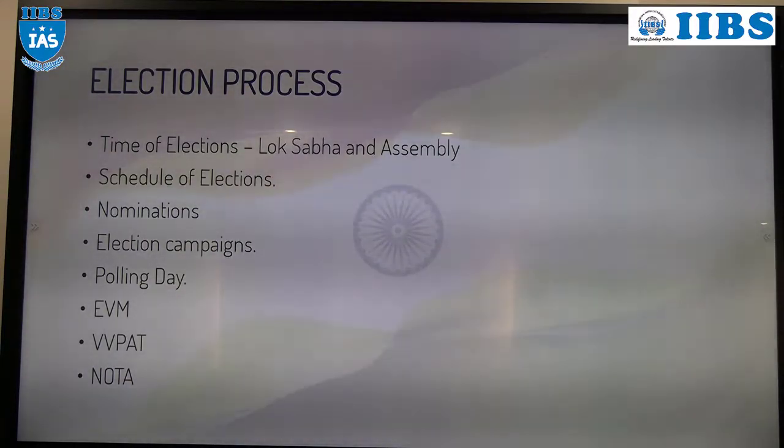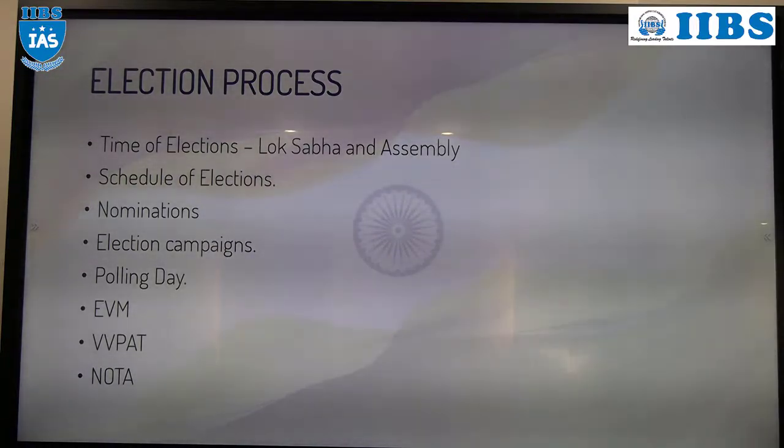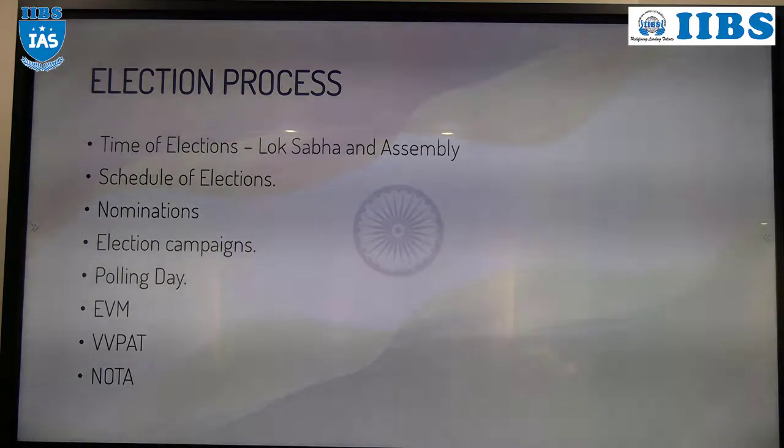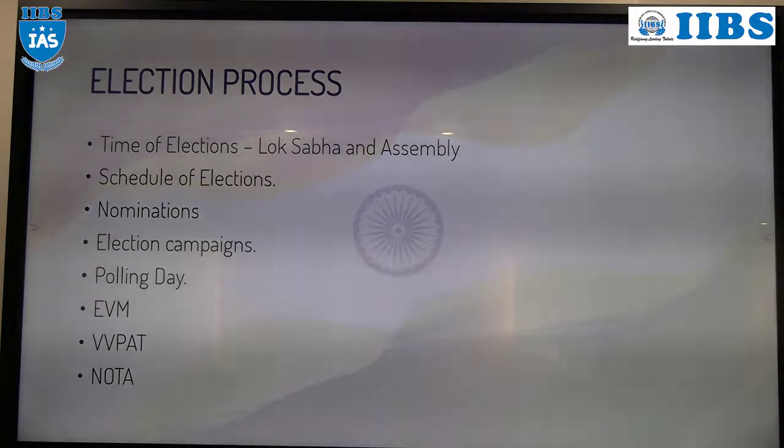Understood? And please remember, NOTA votes will not be counted. If the total is 100 votes, and out of 100 votes, 90 are NOTA, then 10 are left, right? Among that 10, whoever got the majority will be the winner. Understood? That is the NOTA system.